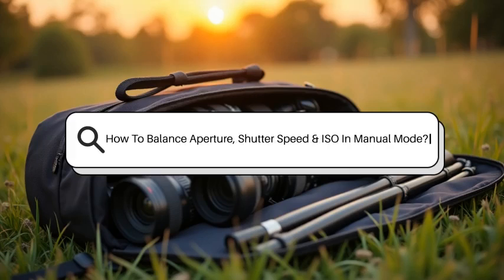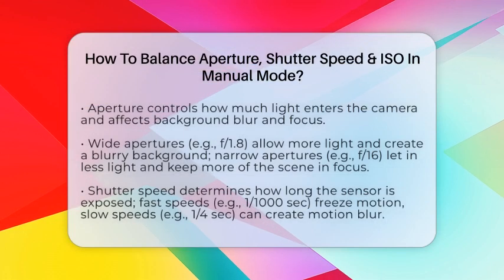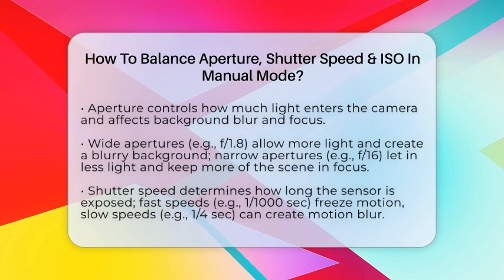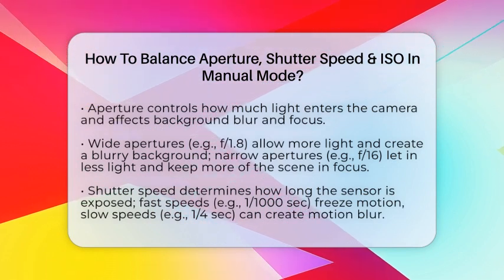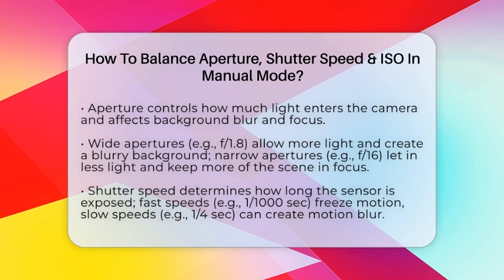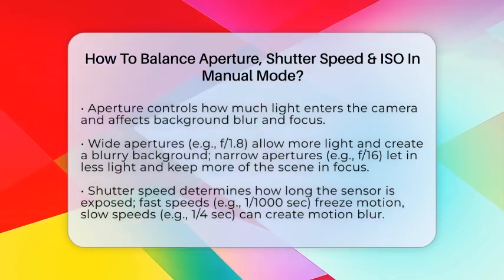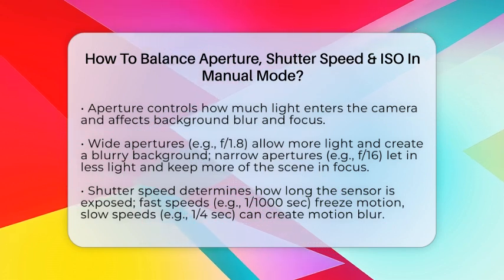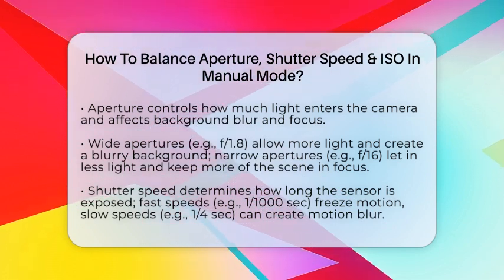How to balance aperture, shutter speed and ISO in manual mode. Imagine capturing a moment where everything looks just right: sharp, bright, and perfectly frozen or beautifully blurred. That's what balancing aperture, shutter speed, and ISO can do for your photos. But how do you get all three working together without making your image too dark or too bright?